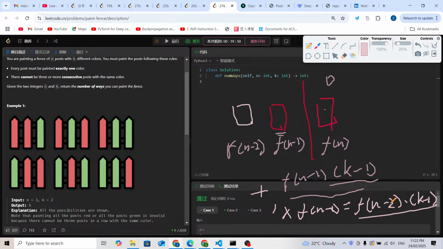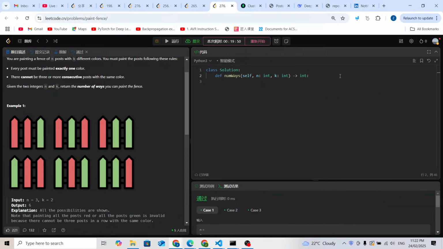So now we're going to add them together. It's going to be (k-1) times (f(n-1) plus f(n-2)). So this is the formula. We just need to use this formula to solve the problem. So the formula is f(n) equals (f(n-1) plus f(n-2)) times (k-1).